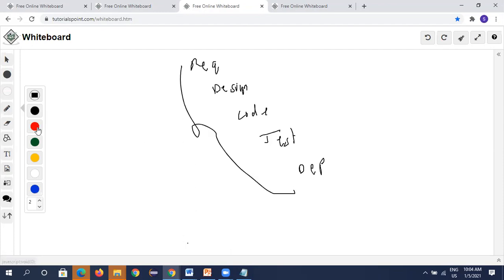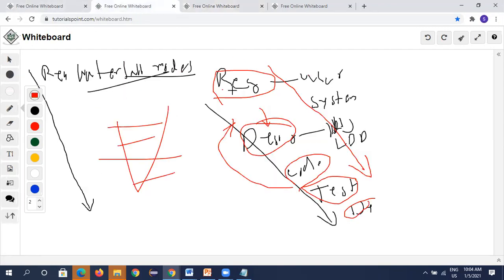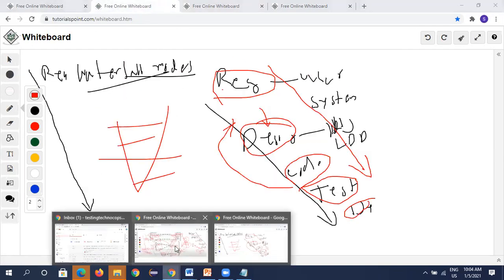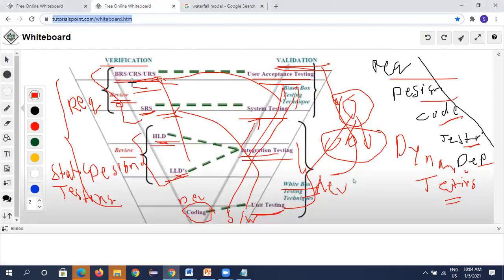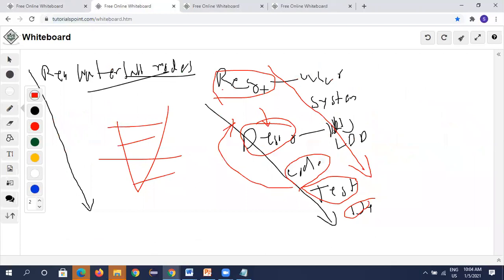This complete thing is called SDLC, right? We know this, right? SDLC. So in this SDLC, requirement phase, design phase, coding phase, testing phase, everywhere we have a testing part. In requirement phase also we have testing, like we are going through all the requirement documents.